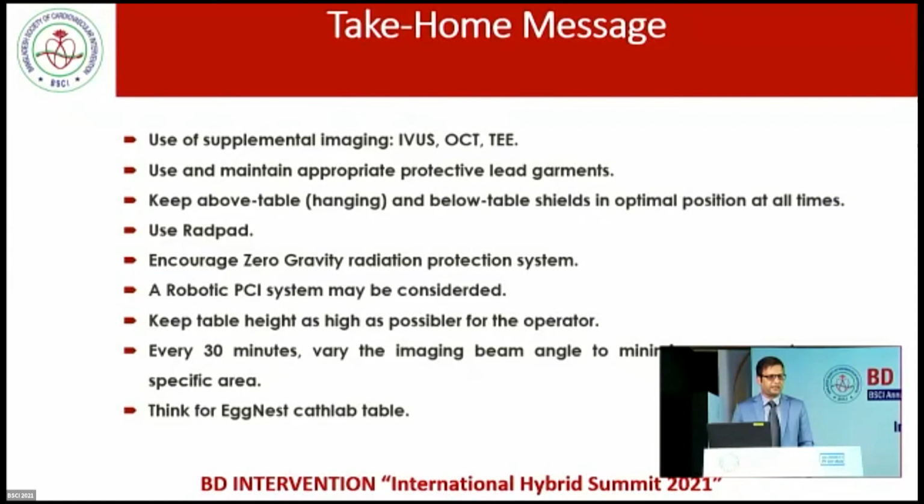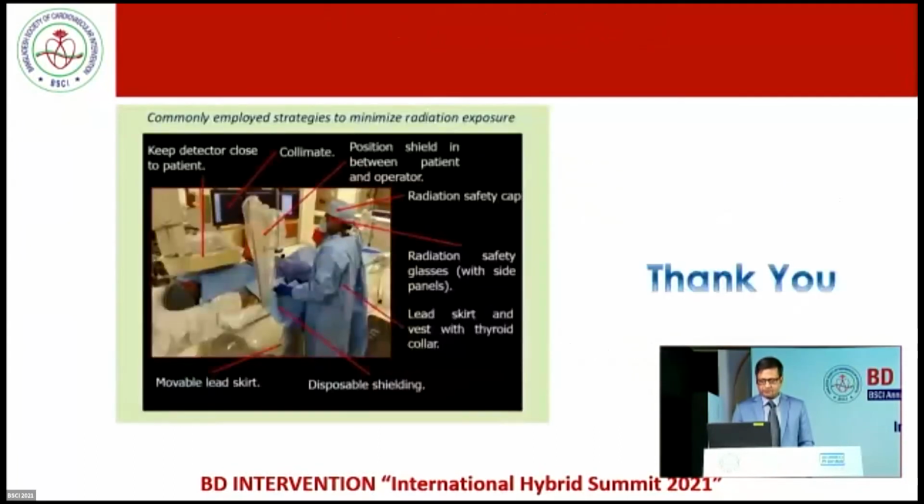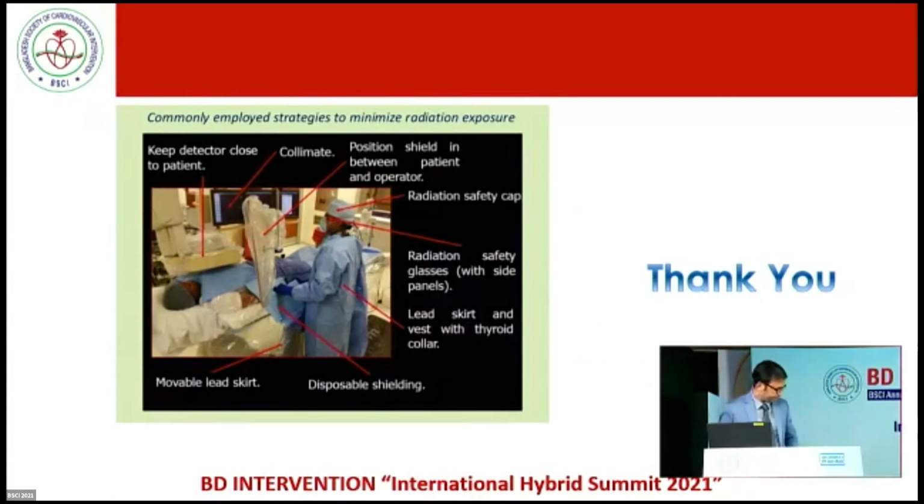A robotic PCI system may be considered. Keep table height as high as possible for the operator. Every 30 minutes, vary the imaging angle to minimize exposure to any specific area. Think about the Egg Nest cath lab table if possible. So thank you for your patient hearing.